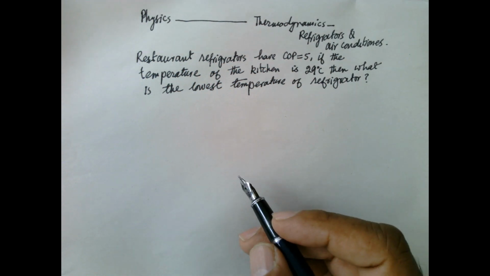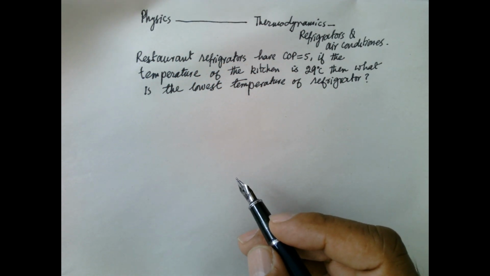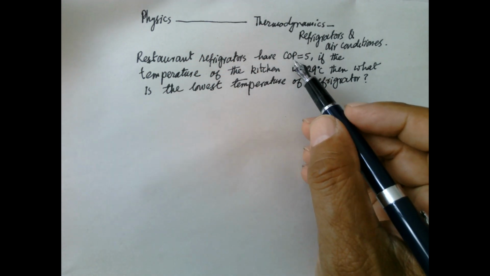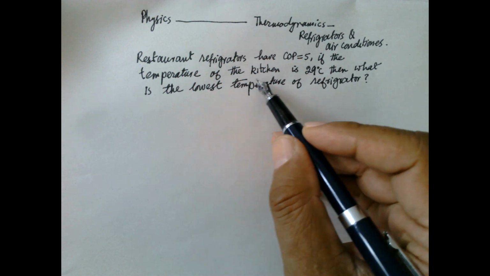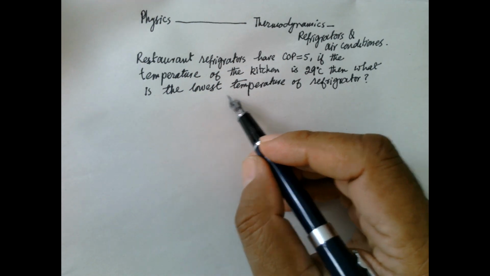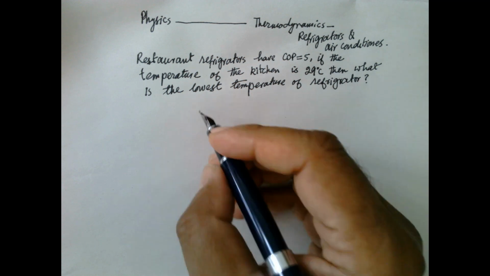Hello, physics, thermodynamics, refrigerator, and air conditioners. Restaurant refrigerators normally have a COP equal to 5. If the temperature of the kitchen is 29 degrees C, then what will be the lowest temperature of the refrigerator? So we have to find this one.